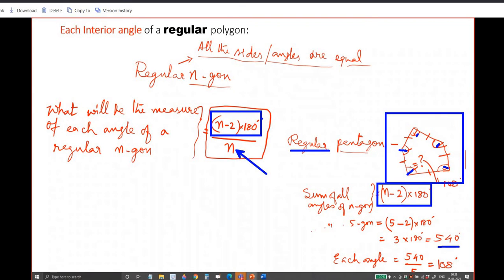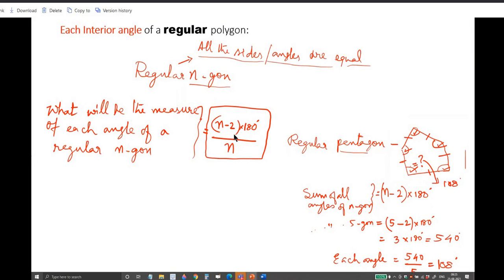Since all the angles are equal, n sides means n angles. Right? N sides and n angles. So you divide the sum of all the angles by the number of interior angles, which is n. This is the formula for it. Is it understood now? Yes, sir. So this formula you will have to understand and keep in mind: n minus 2 into 180 divided by n.